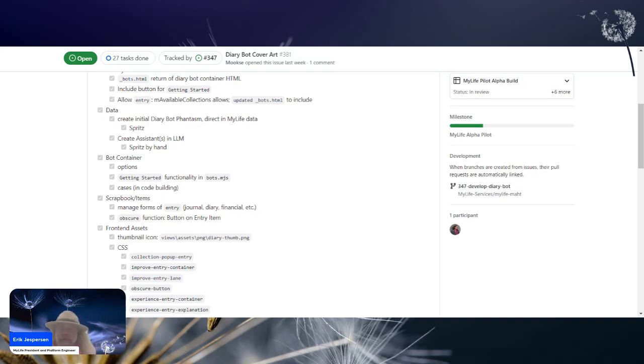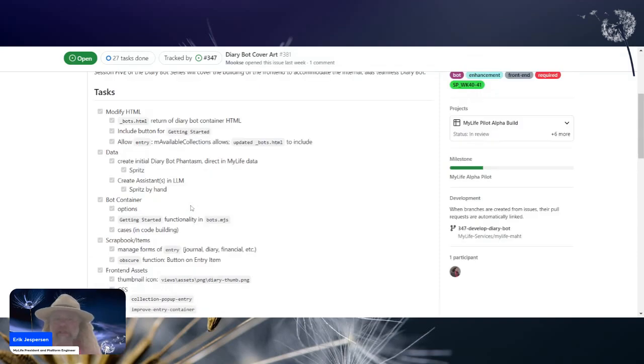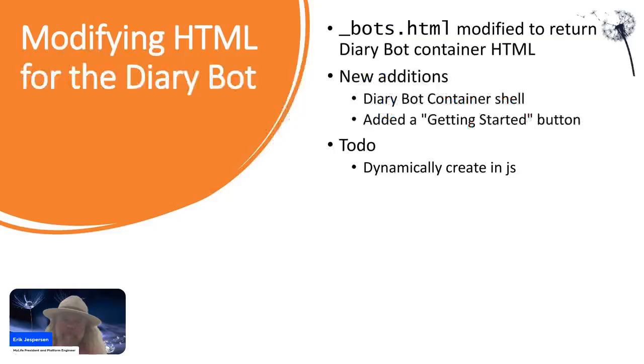The DiaryBot is going to create an entry, which is similar but different from a memory, so we need to allow for that entry to be found, displayed, and operated on by the member. We need to put some front-end assets together, some pretty pictures, as you might see in the CSS. And then I am going to fake next week's work by creating a data object that will allow us to review how this has worked so far. Okay, let's jump right into it.